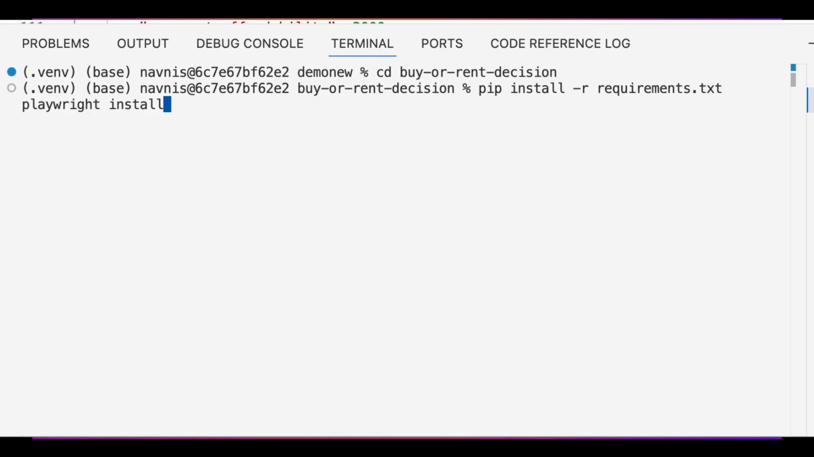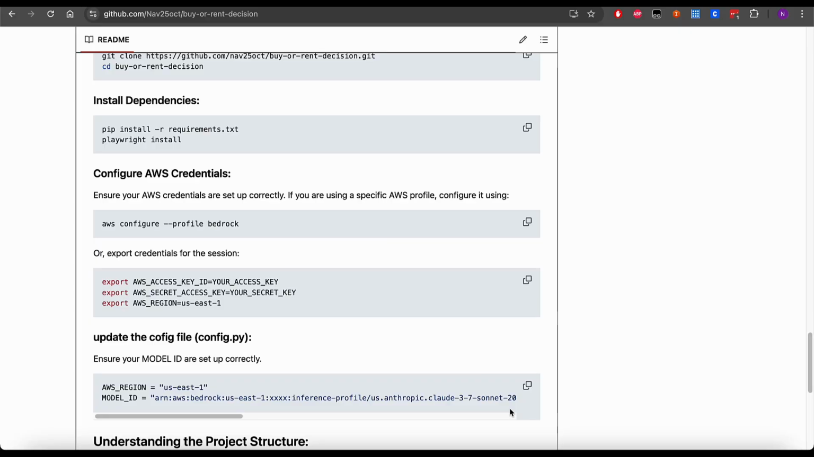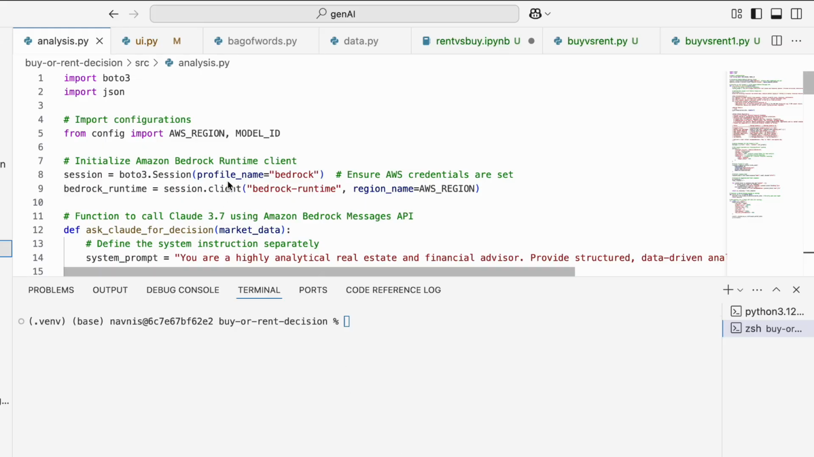Once you're done installing the requirements, the next step is to configure the AWS credentials. Here I will be skipping configuring the AWS credentials, but you can find many videos on YouTube that guide you on how to configure them. You will be using aws configure and then providing the profile. Keep in mind, the profile which I'm using is called Bedrock, but you can replace that with any other profile, maybe the default profile or any other profile you want to use. So once this setup is up and running, now you're ready to run your AI